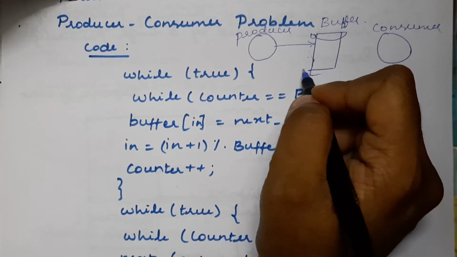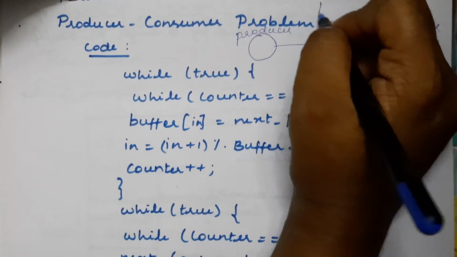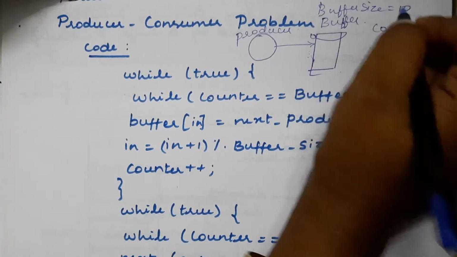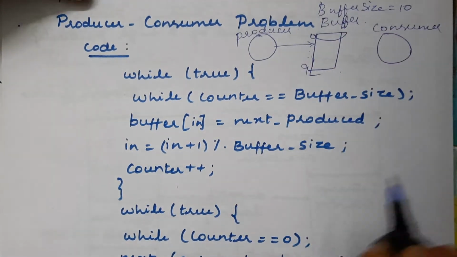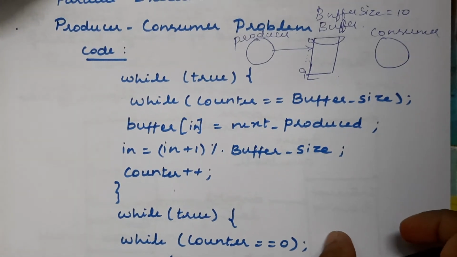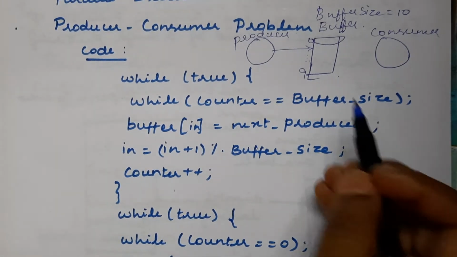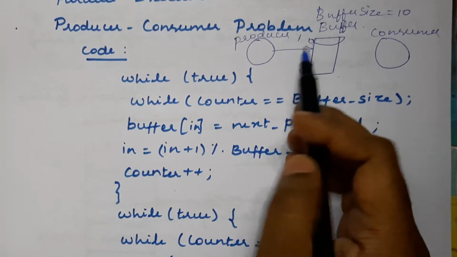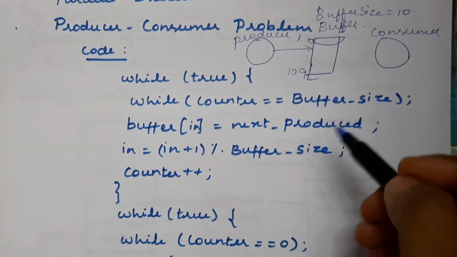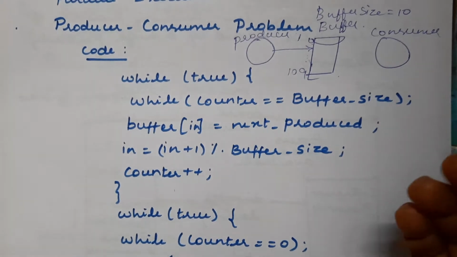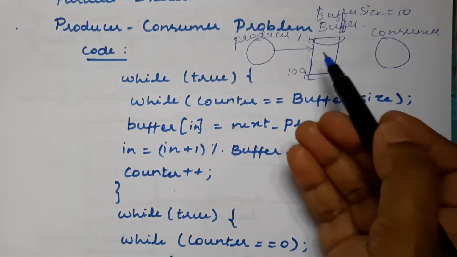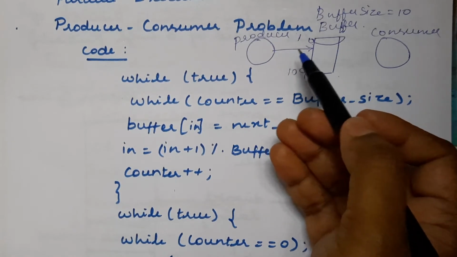If the buffer size is 10, it starts from 0 to 9. If the location starts with 1, then we can say 1 to 10. It is up to the implementation, so the starting location might be 0 or it may start with 1.